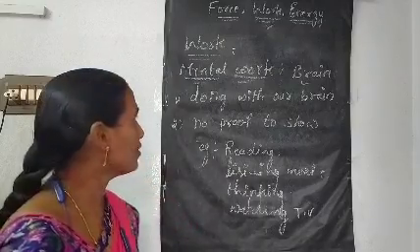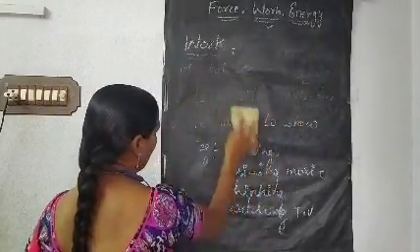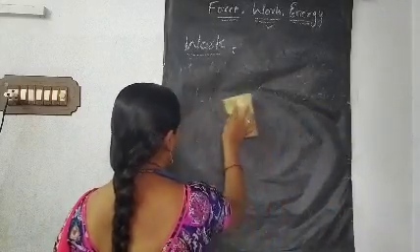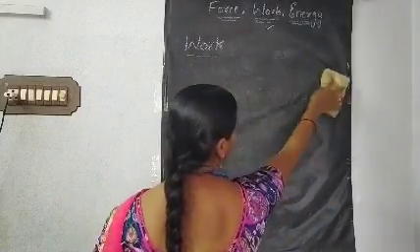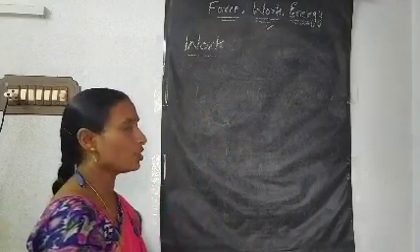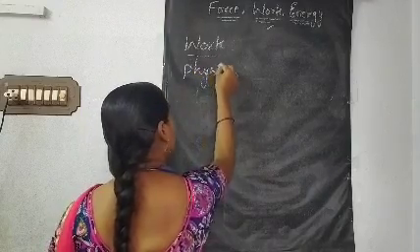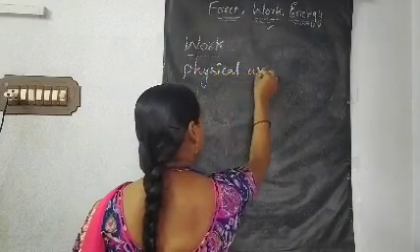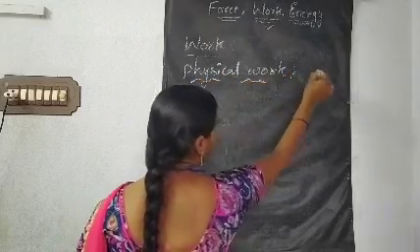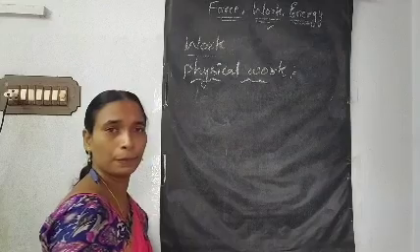Let us go on to the physical work. What is the second kind of work which we discussed earlier? Physical work. Physical work is done with which body part? Either by hands or by legs. What kind of physical work are we doing? Now also I am doing some physical work.